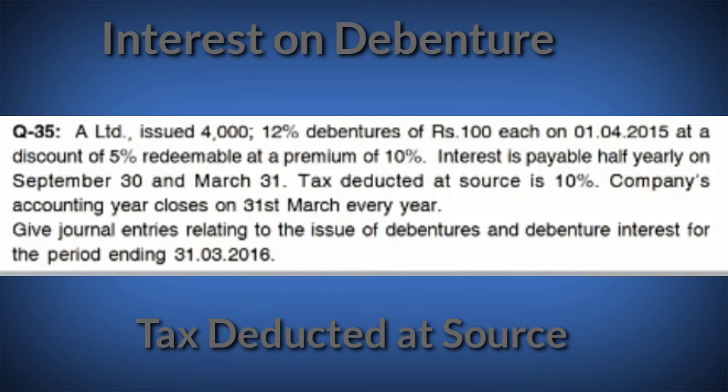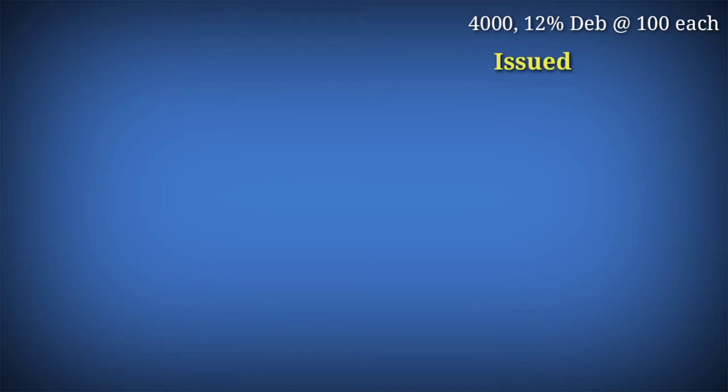In this question, company issued 4,000 12% debentures, and the face value of debenture is 100 rupees. But company has issued at a discount of 5%. That means company is issuing the debenture at rupees 95, and redeemable at a premium of 10%.